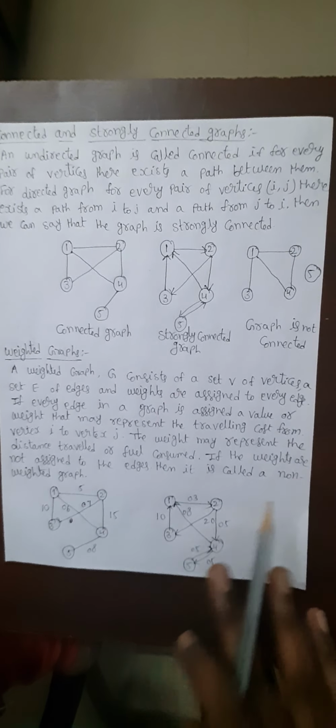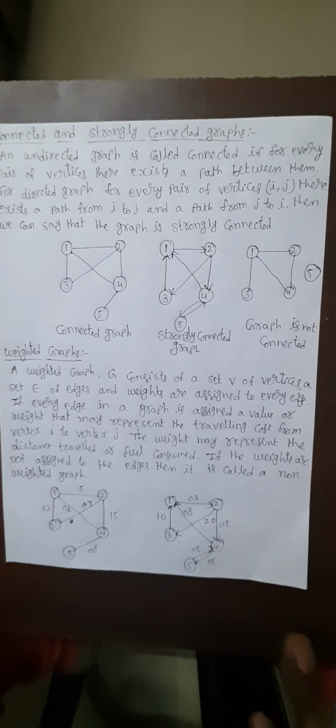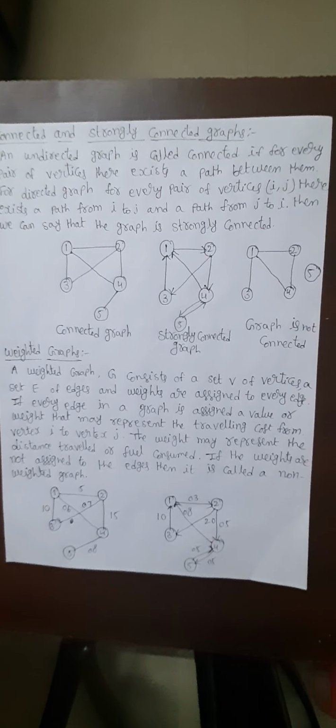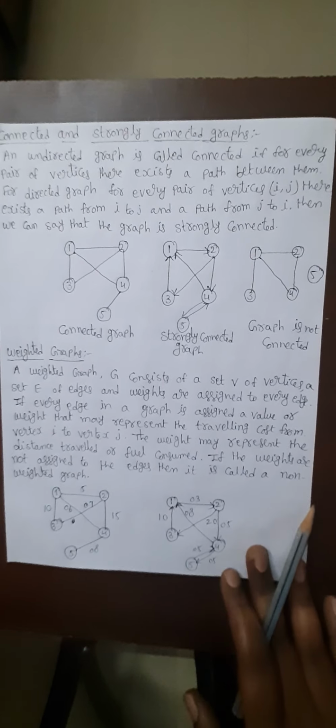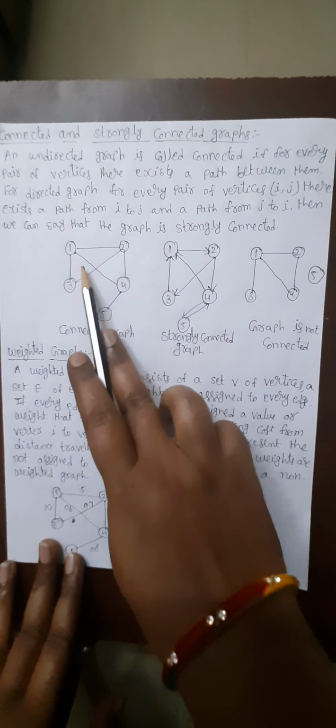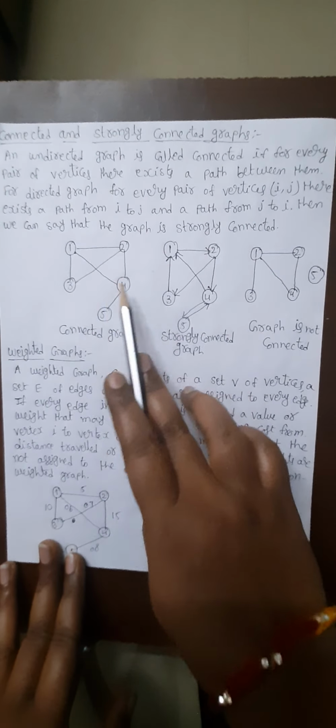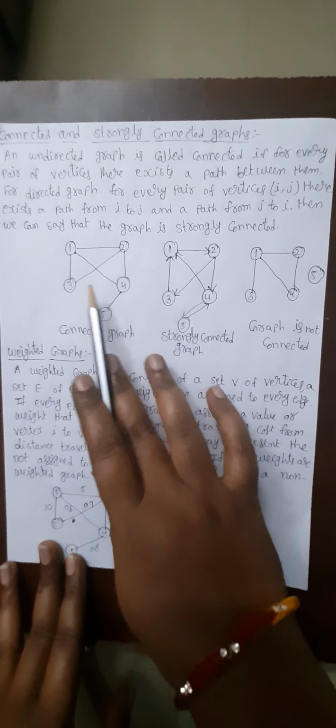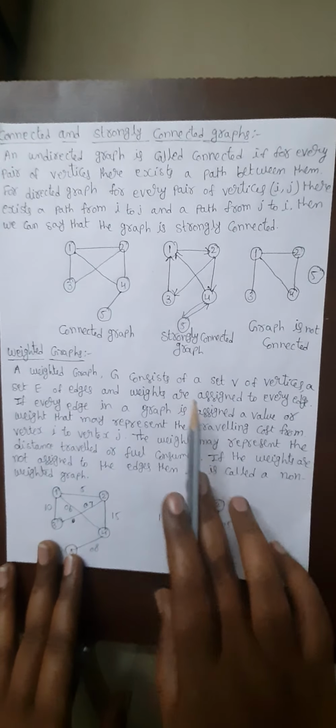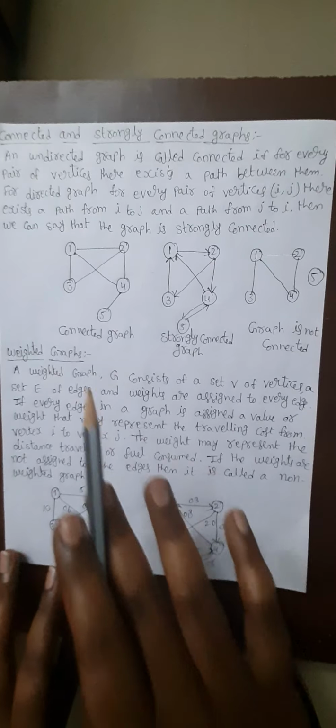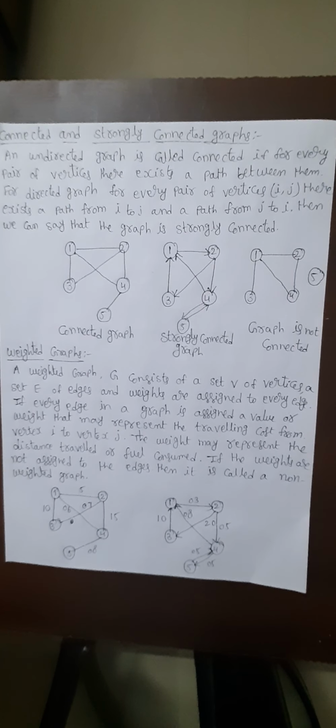See here, I have shown in 3 diagrams what is connected, what is strongly connected, and what is meant by a not connected graph. The first one, 1 to 2, 3, 4, 5, each and every vertex is connected to each other, so it is called a connected graph. This is an undirected graph. We are not showing a particular path, so it is called an undirected graph and it is a connected graph.